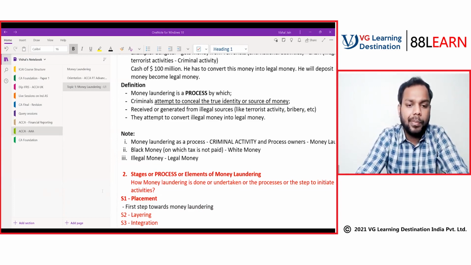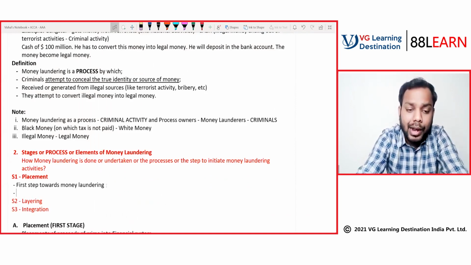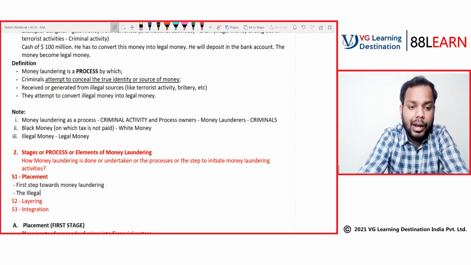Yeah. So this placement is the first step towards money laundering. What exactly is done in this? The illegal money is first placed into the system.